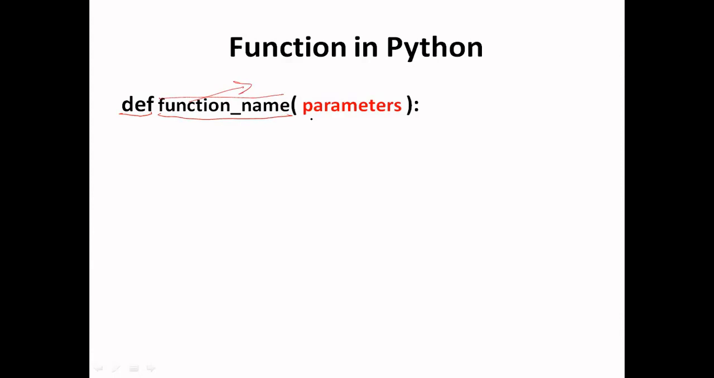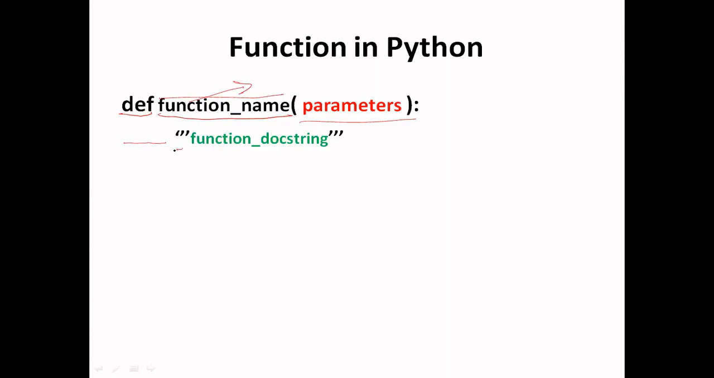Our function can take optional parameters. So if it is required, then we have to provide the parameters inside this parenthesis, and then we have to provide the colon. So basically this is the function head, and to write the function body we can write a statement after indentation. So just providing indentation, we can write the statement inside the function body.